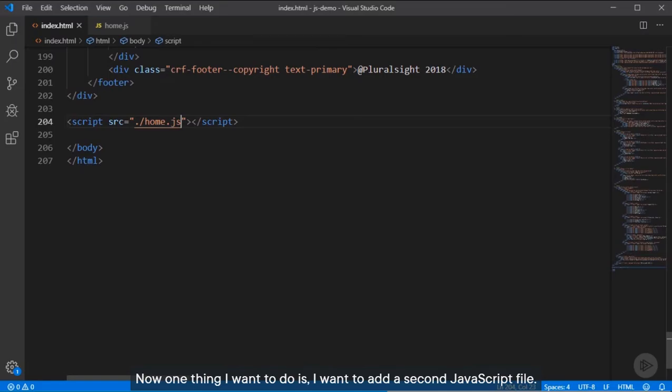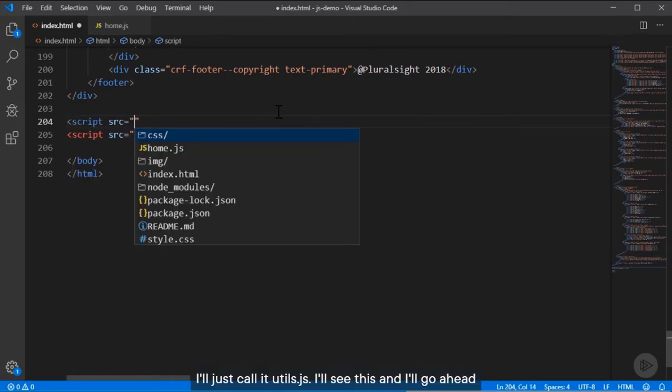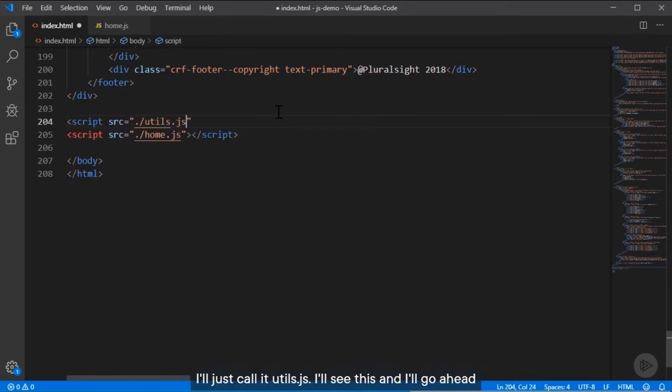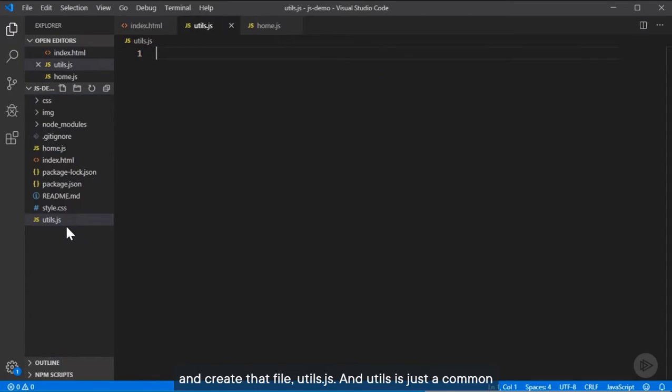Now, one thing I want to do is I want to add a second JavaScript file. Normally, when you create a web page, it'll have many JavaScript files. So let's go ahead and create a utility script file. I'll just call it utils.js. I'll save this and I'll go ahead and create that file. Utils.js. And utils is just a common abbreviation for utilities. That would be code that you use throughout your web page or your entire website.